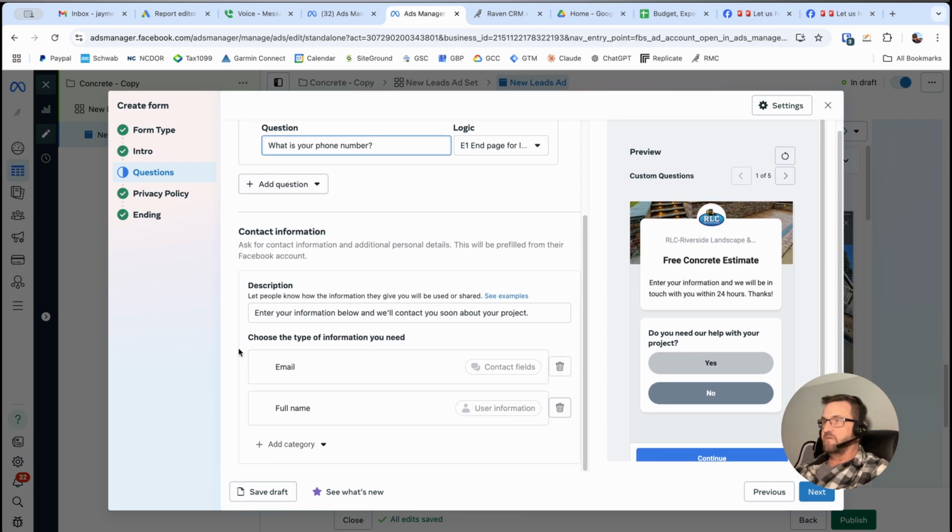And you can see here it says enter your information below and we'll contact you soon about your project. Okay, so you have to choose email or phone number here. It will not let you delete it out. And then their full name is kind of like a default thing.